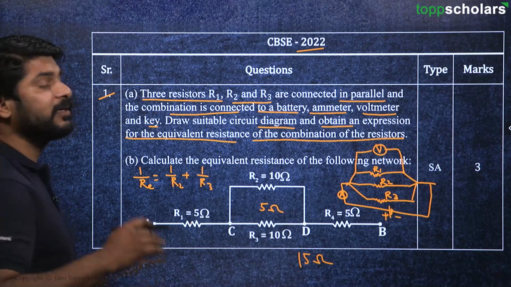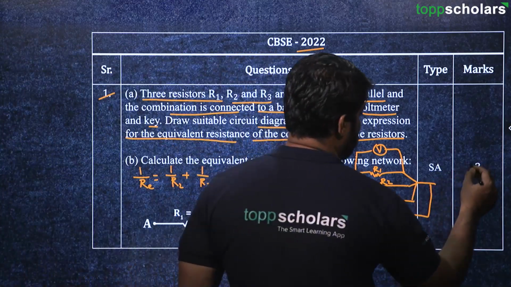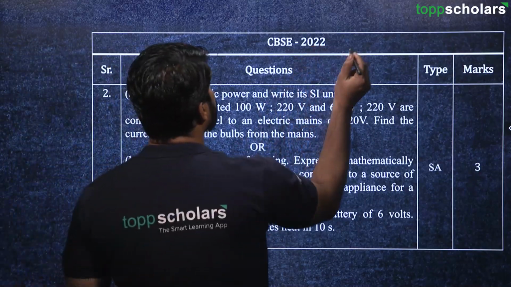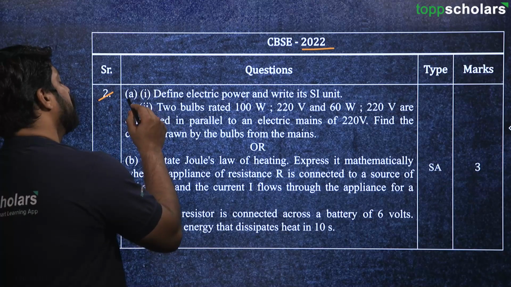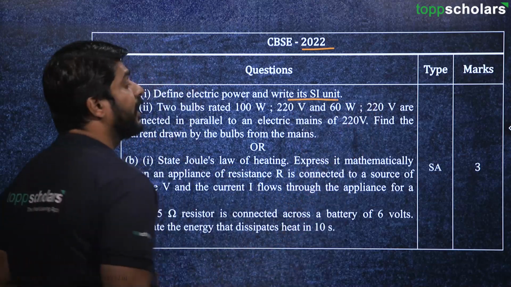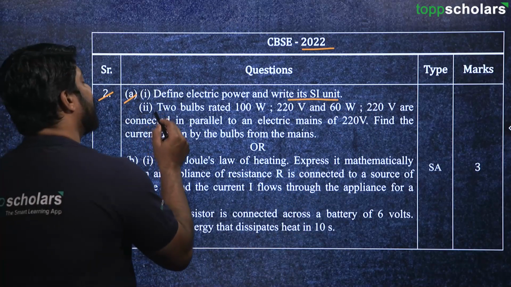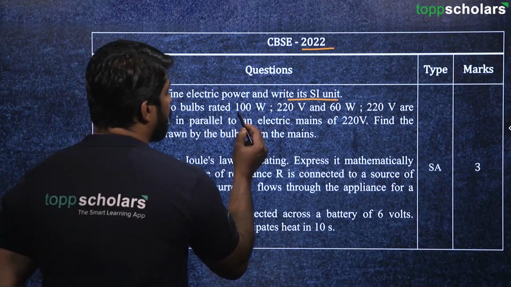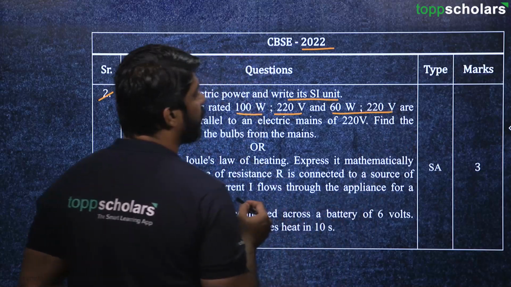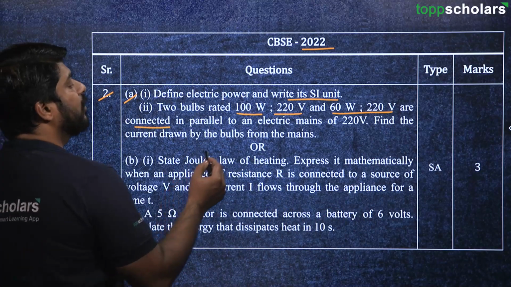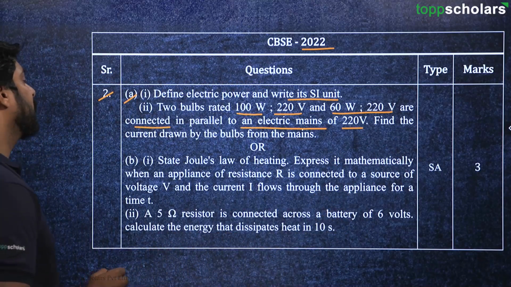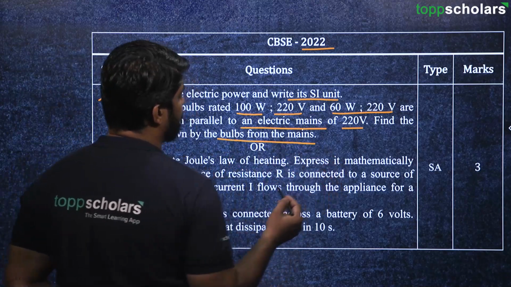So this would be the answer, and it's a 3-mark question. Moving on to the next question from the year 2022 again. First, part A: define electric power and its SI unit. Then second, two bulbs rated 100 watt at 220 volt and 60 watt at 220 volt are connected in parallel to an electric mains of 220 volt. Find the current drawn by the bulbs from the mains.